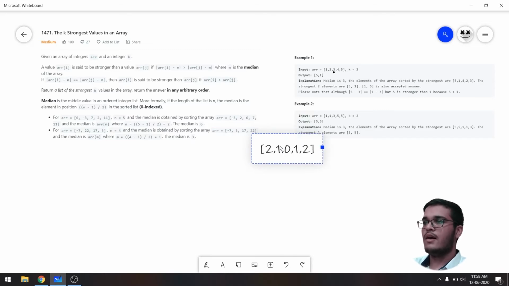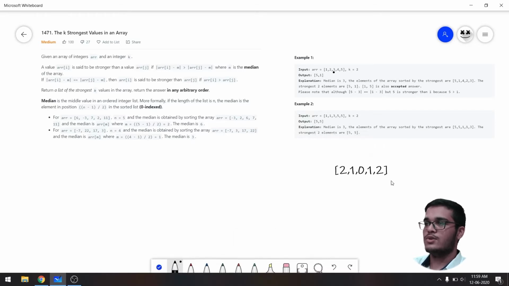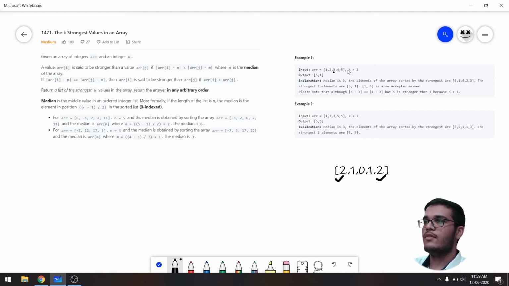So these are the values that we get, but all these values are now associated with a particular key. For example, this 1 is associated with the strength value of 2, 2 with 1, 3 with 0, 4 with 1 and again 5 with 2. So as you can see, the strongest values amongst here are 2 and 2, and they belong to the numbers 1 and 5. So if we try to get the strongest two values, we can simply return 1 and 5.